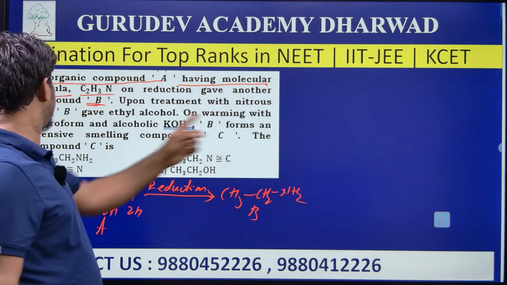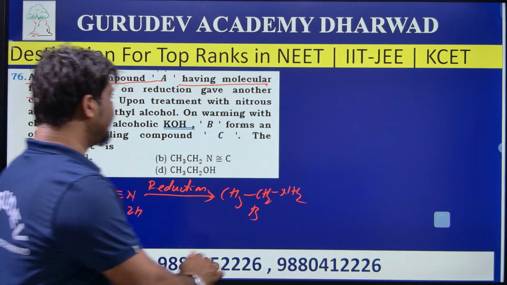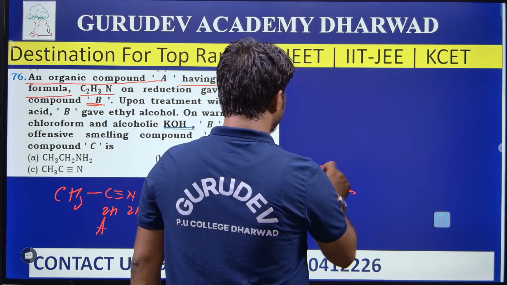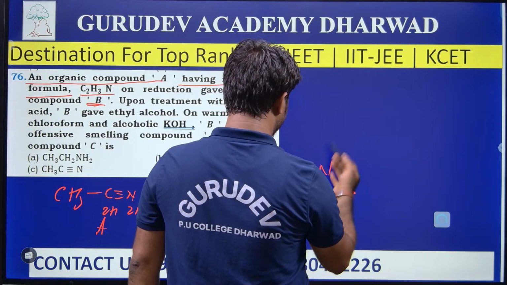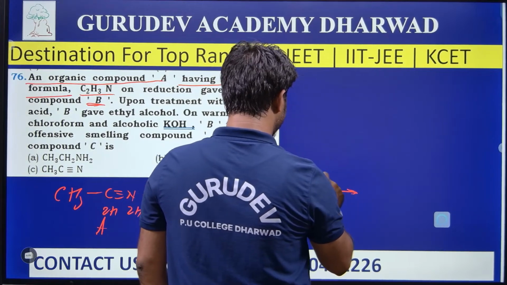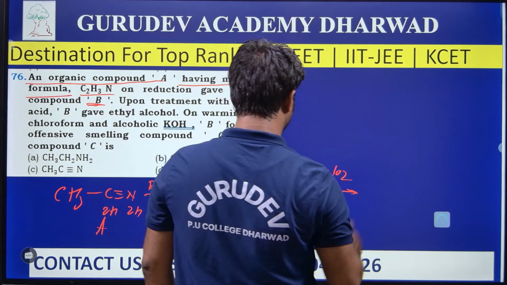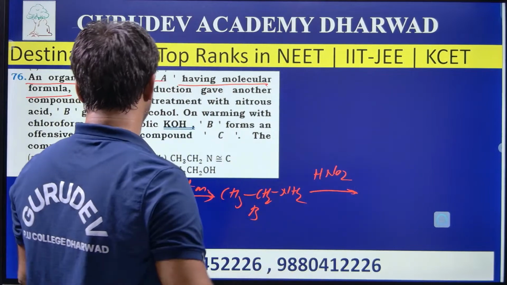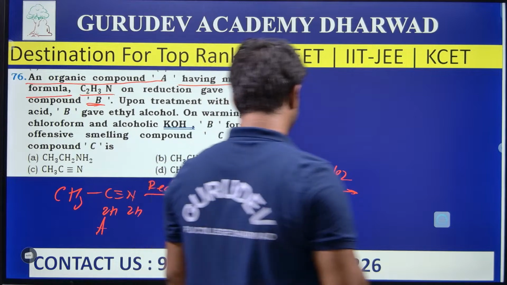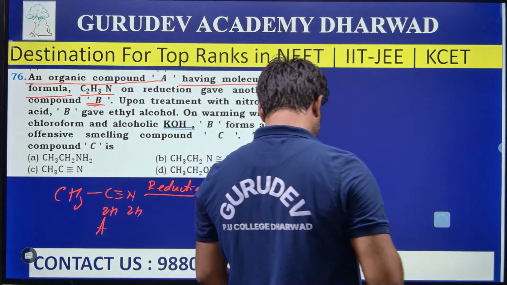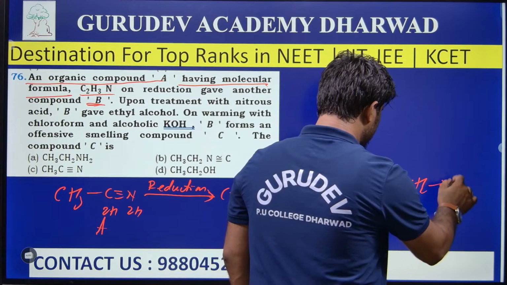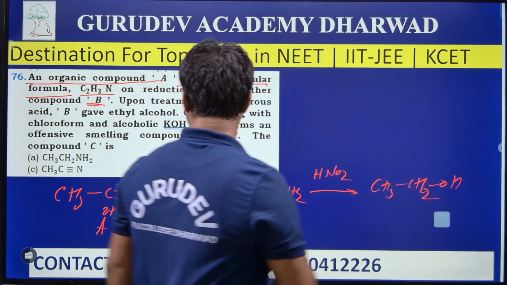Which upon treatment with nitrous acid, that is HNO2, gives ethyl alcohol. Yes, when primary amines are treated with sodium nitrite and acid, they give an alcohol, that is CH3 CH2OH. Yes, of course, it gives alcohol.